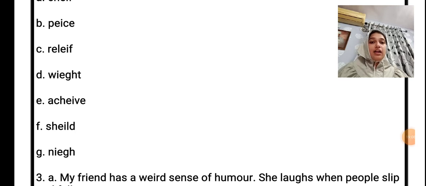Again we have achieve. ACHIEVE. The incorrect spelling is shown on the screen. Shield. The correct spelling is SHIELD. And the last one is neigh. The correct spelling is NEIGH. A sound is there. That is why we use EI instead of IE.